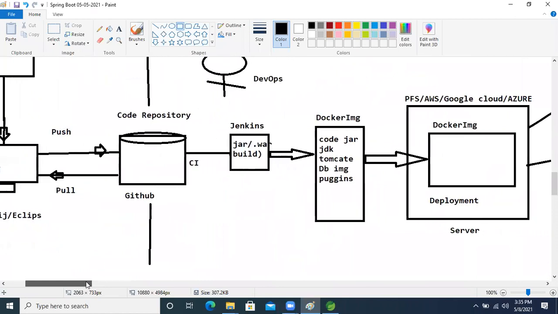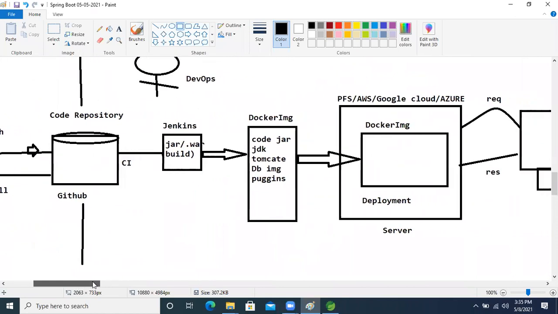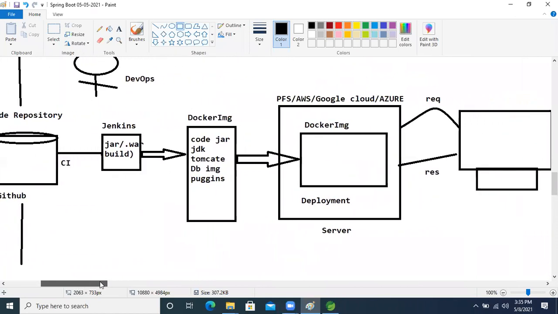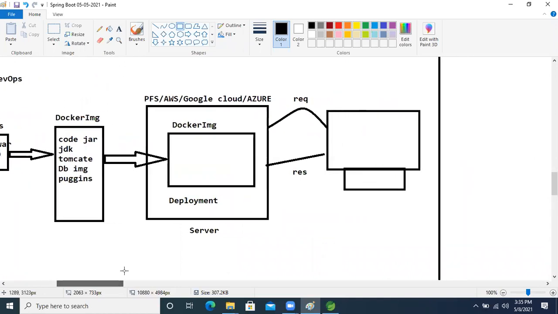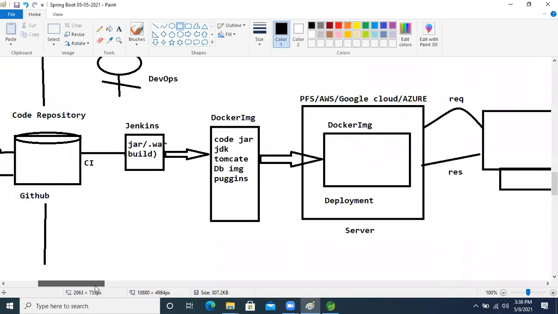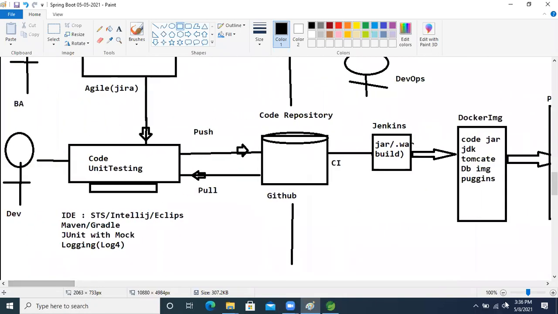The DevOps team is creating the code as a jar and war. After that they are creating Docker images, and they are using one server, and there they are putting our application, and after that our end user is doing this work. Now I hope everyone gets a clear picture of what is really happening in the company.